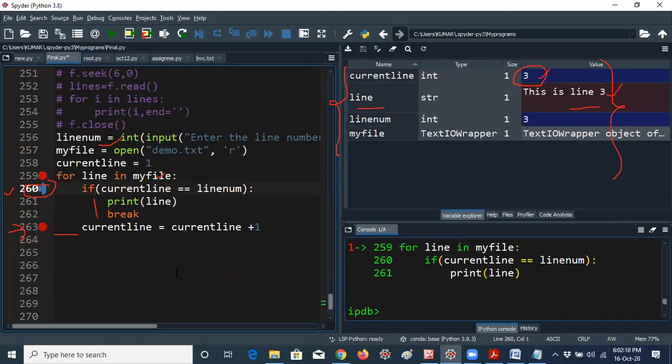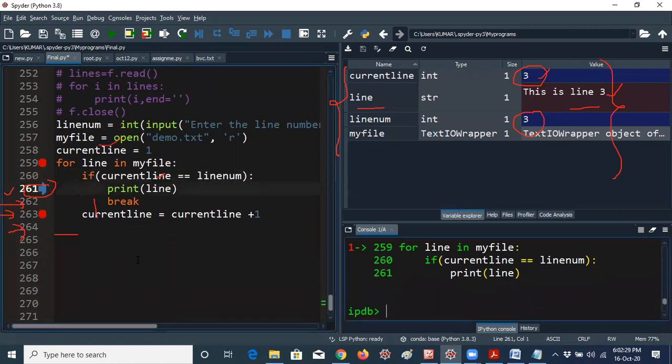Now it is checking if current line equal to line number. Current line is 3 and line number is 3. You can see now, both are 3. That means 3 equal to 3, so the arrow will enter the 61 and 62 lines, because the condition is true, guys. Now I am pressing Ctrl F10. Now it is going to print the line. That means you will get the output in this line. You can check the output here.